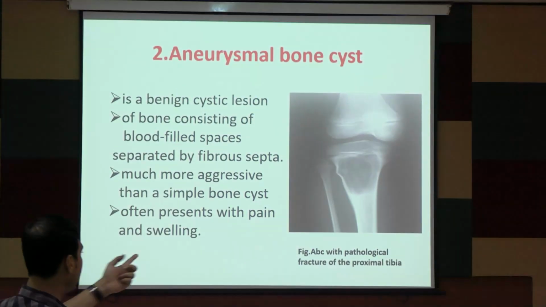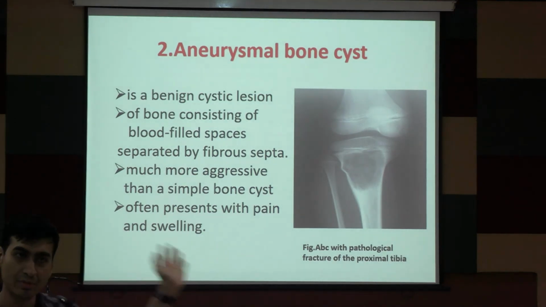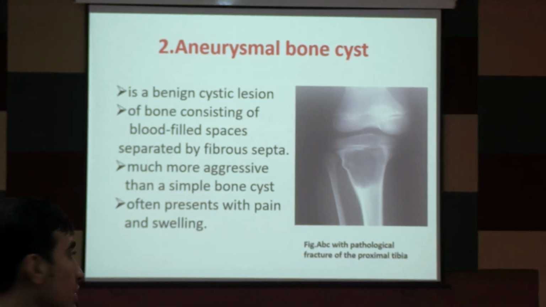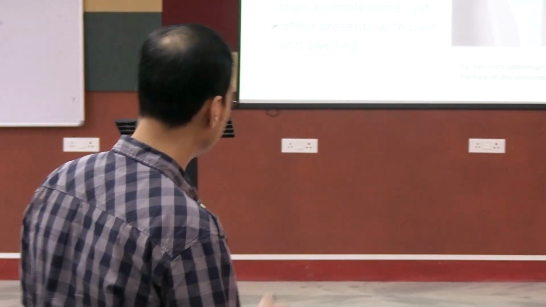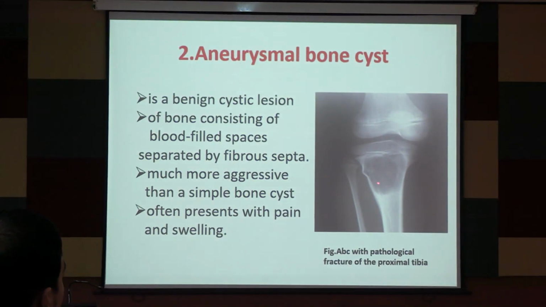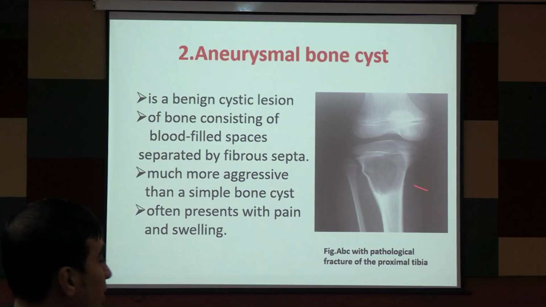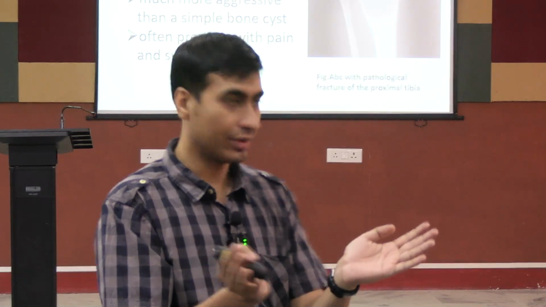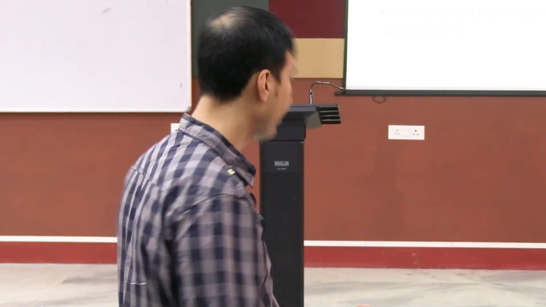Aneurysmal bone cyst. Now see, it is so similar, no? You cannot make any difference between a simple bone cyst and an aneurysmal one. But what is important to know is that it is a lytic lesion, expansile, and see how much cavity it has formed. If you see closely, can you see the multiple loculi? Here one cavity, one cavity, one cavity. It's not very clear, but the classical feature of an aneurysmal bone cyst is that it is expansile. Simple bone cyst was not expanding in size, this one is expanding in size. But again, it is a very similar and close lesion to a simple one. They are sometimes used synonymously. Sometimes the radiologist will say that is an aneurysmal bone cyst, sometimes someone can say no, it is a simple bone cyst. But they are very close.